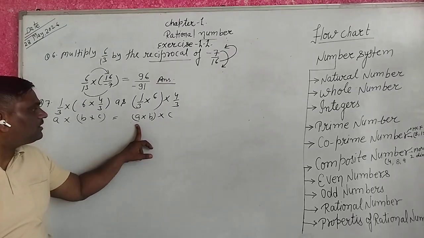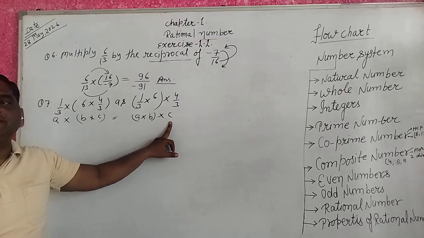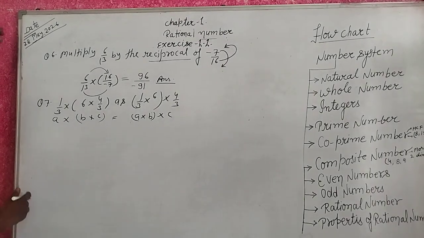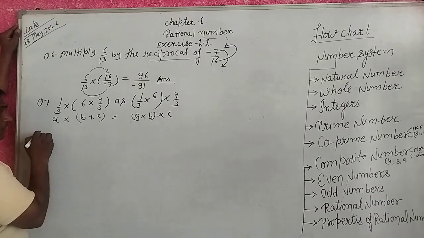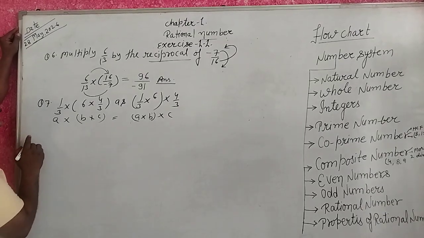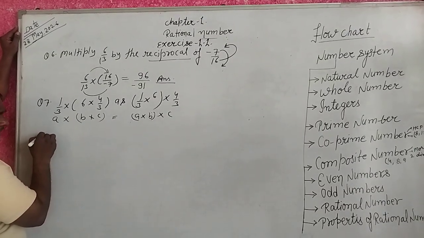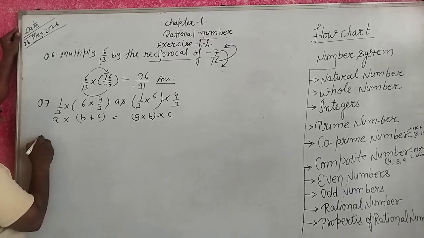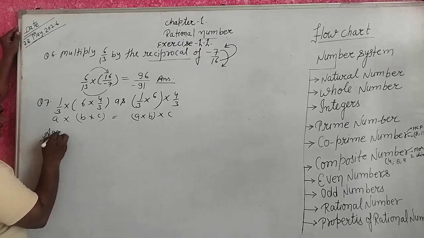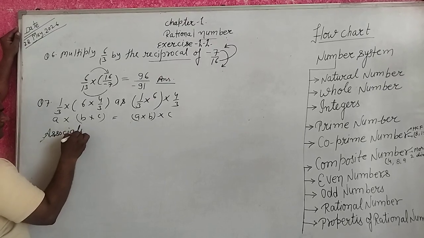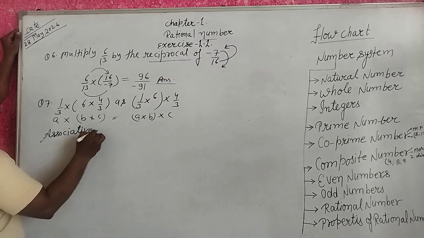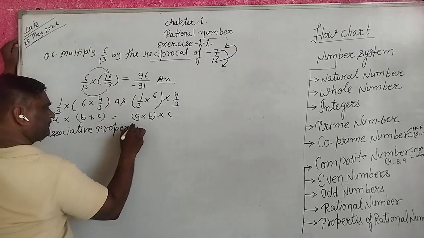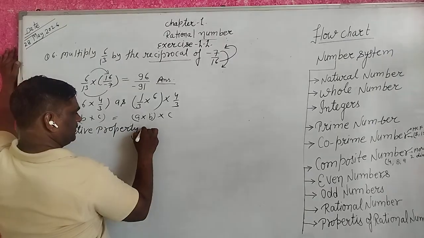Why? Because all the signs are multiplication. Only write the name. So associative property of multiplication.